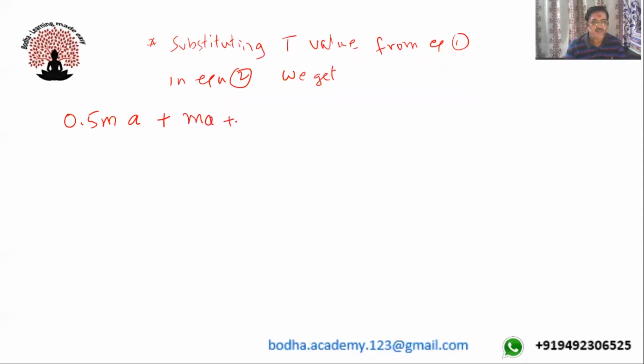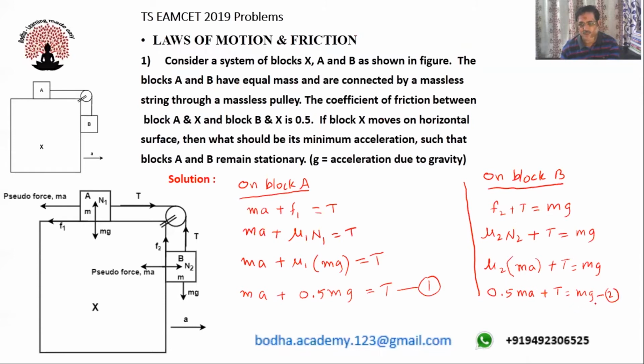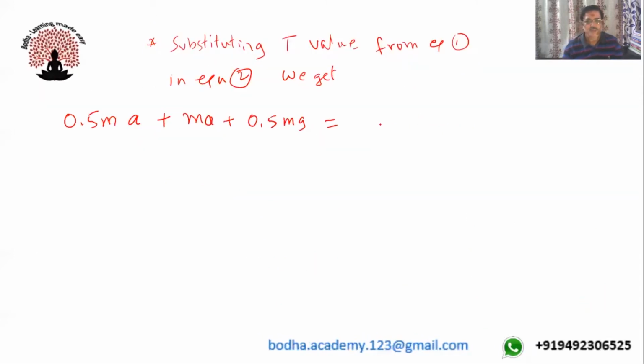Ma plus 0.5 mg is equal to, then I'll be writing this value mg equal to mg. Now m is common throughout, so we can cancel it off. So here you will get 0.5a plus a, so it is 1.5a is equal to 0.5g. Sending the other side, you will get g minus 0.5g, that's equal to 0.5g.